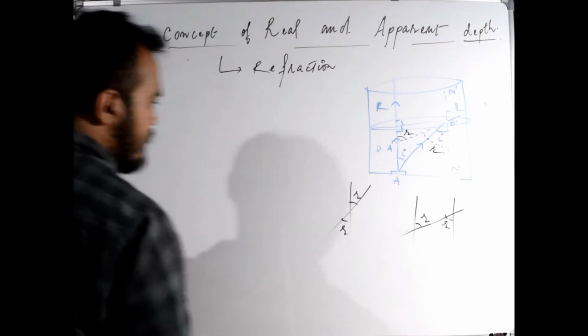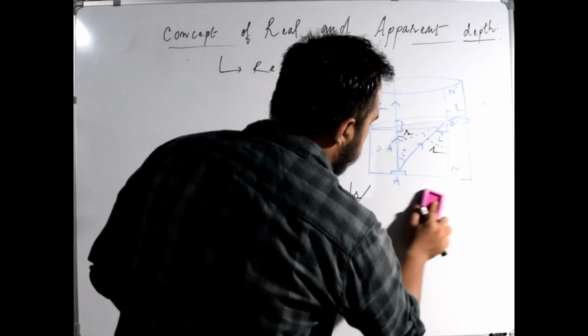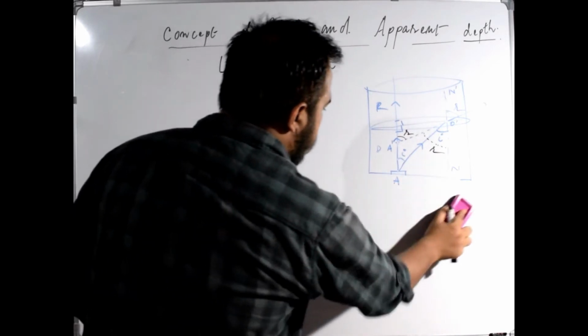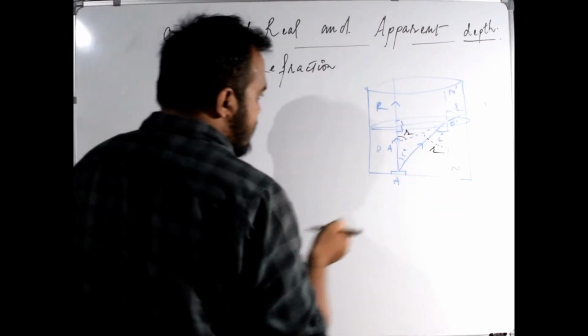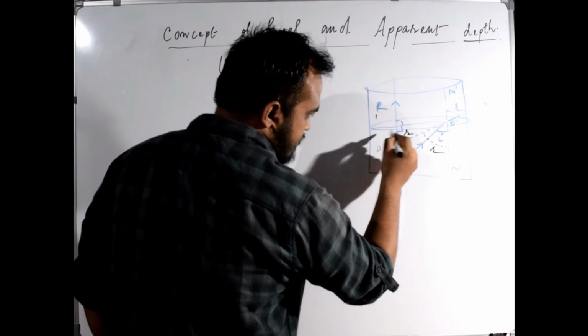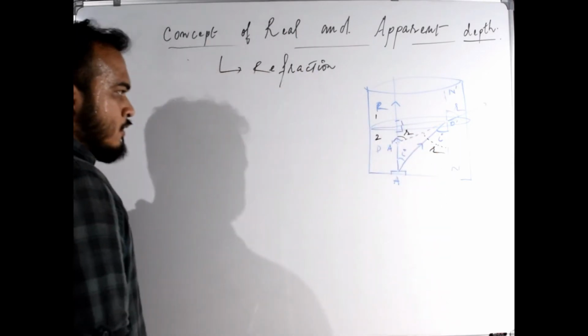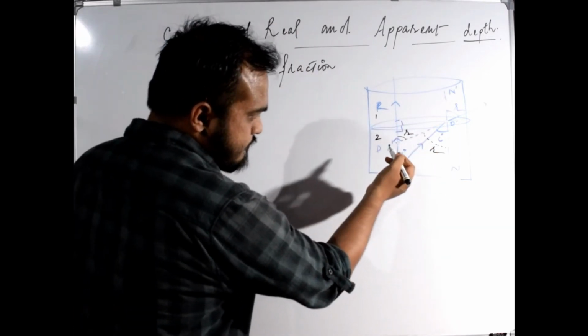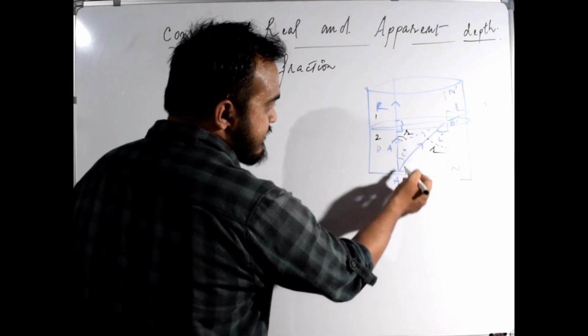So now, if we say this medium to be 1 and the denser medium to be 2, in this case the ray is moving from denser to rarer medium.